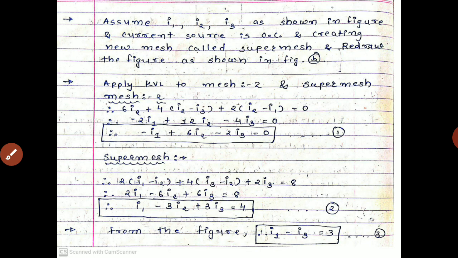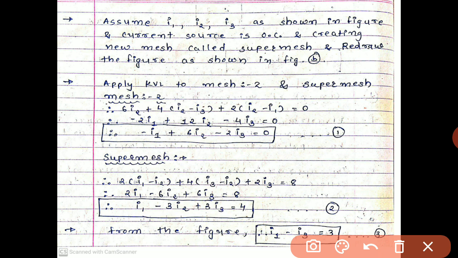Assume I1, I2, I3 as shown in the figure. In the exam, the currents are not given; we have to assign I1, I2, I3 for each loop. The current source is open circuited, creating a new mesh called the super mesh as we saw earlier, and we redraw the figure as shown in figure B.